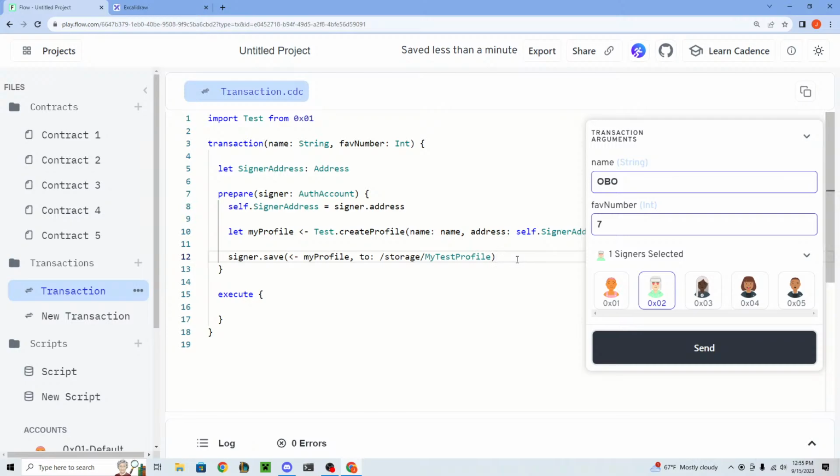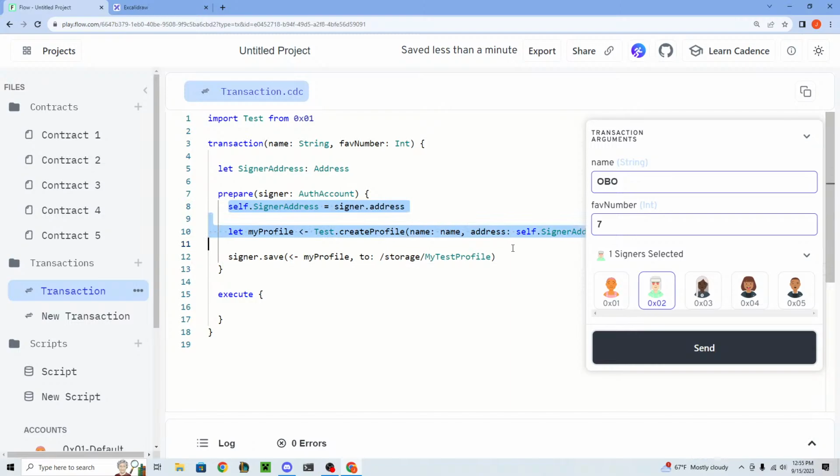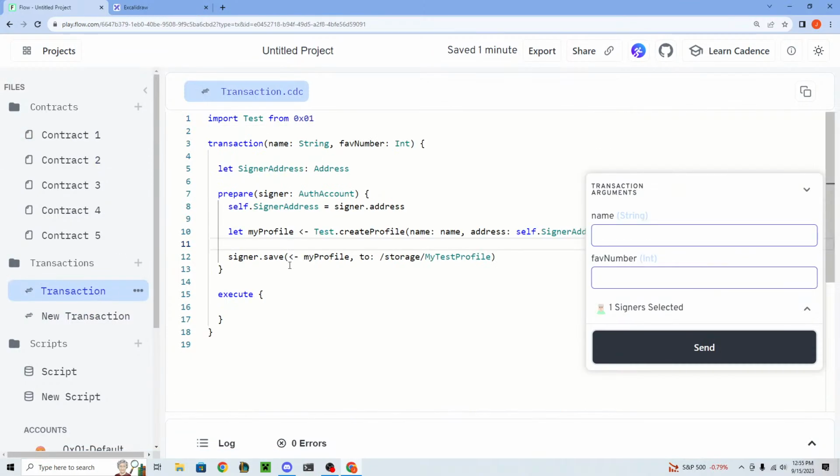So what we should do now is find a way to make this publicly available to people that want to read my profile, right? Now that it's in my storage, what can I do with it? Let's talk about that for a second. Now this is in my account storage. I need to give the public a way to read my data, because it's not being stored at the contract anymore. It's now in my account. So how do I do that?